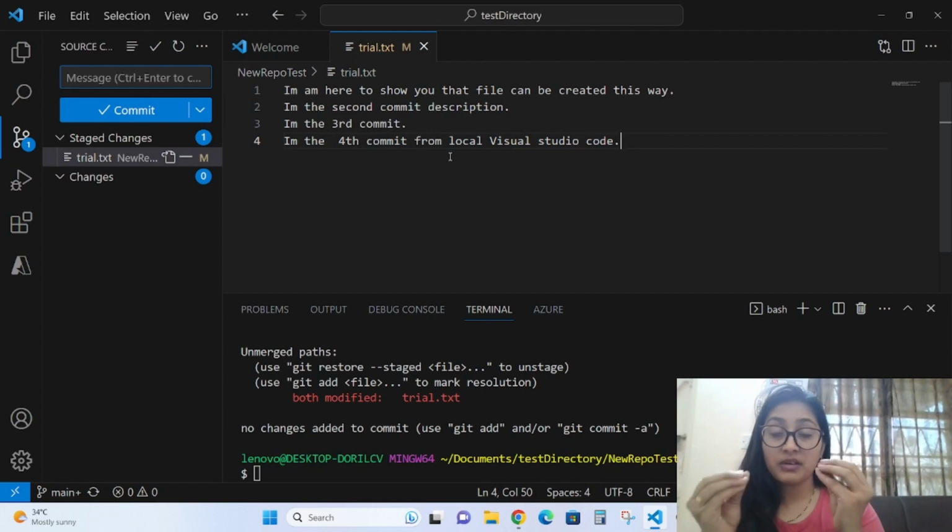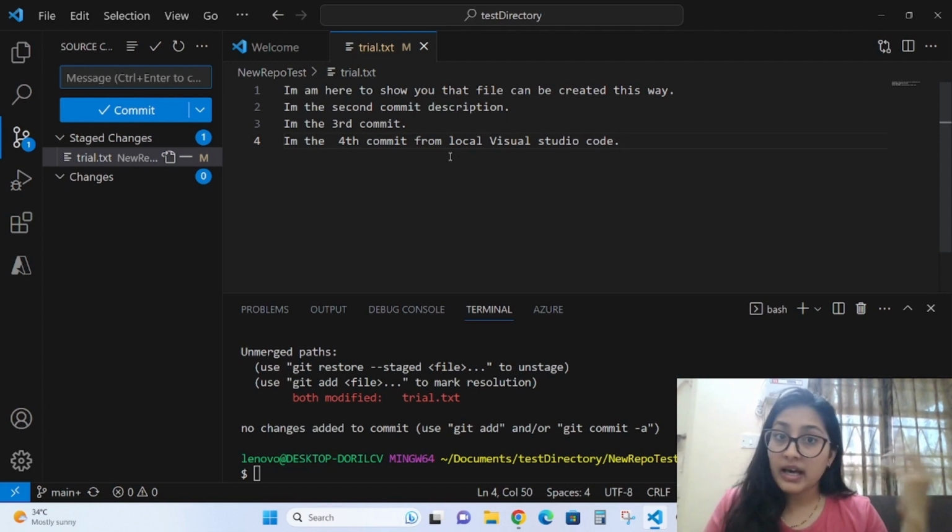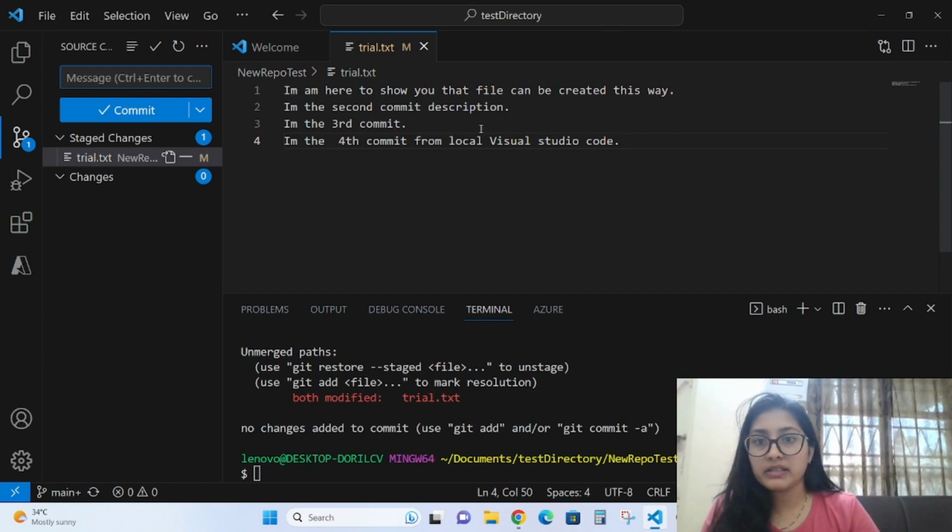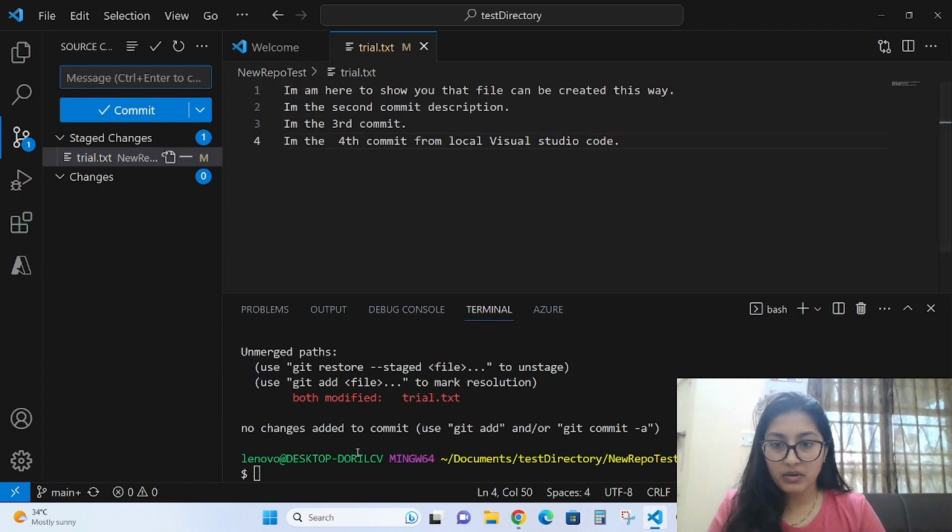Or else, many times we take both the codes and join them. It is just about what that line has to be. In both the lines we can add it, right? So see, even theirs can be true, even ours can be true. These conflicts keep coming. We need to decide which we need. Okay. Now we have decided our local Visual Studio Code will be kept. So now again, what to do?